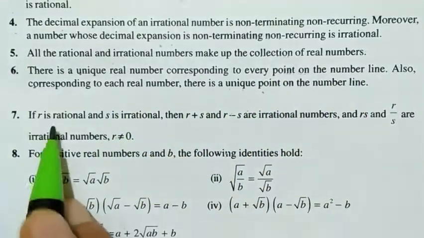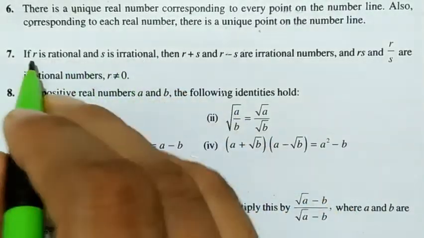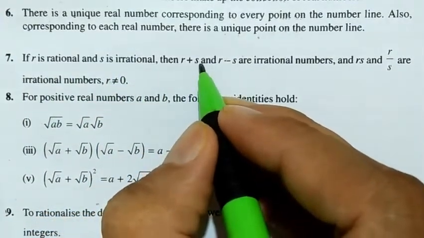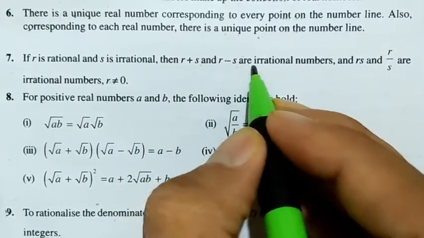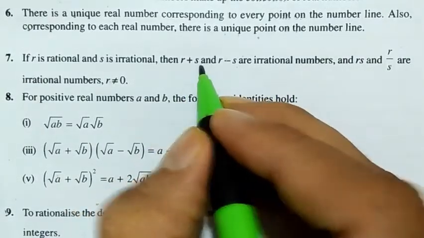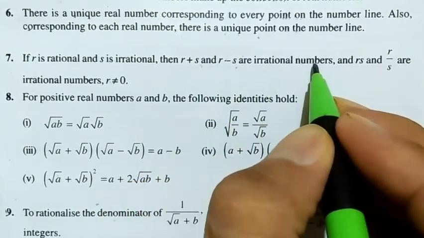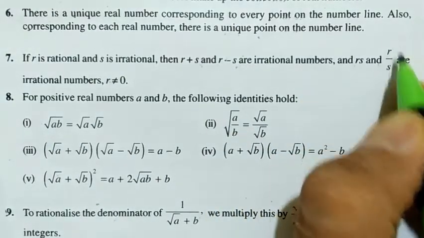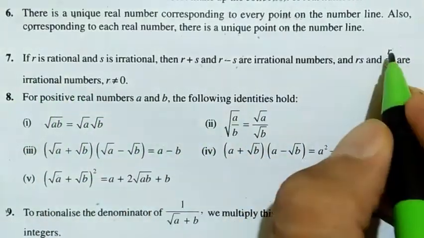Seventh point: if r is rational and s is irrational, then r plus s and r minus s are irrational numbers. When we add rational and irrational numbers, we get an irrational number. When we subtract them, we get an irrational number. When we multiply or divide a rational and an irrational number, we also get an irrational number. Here r is not 0.